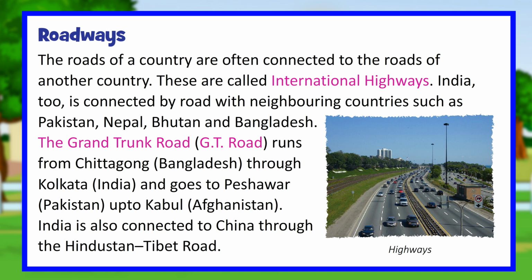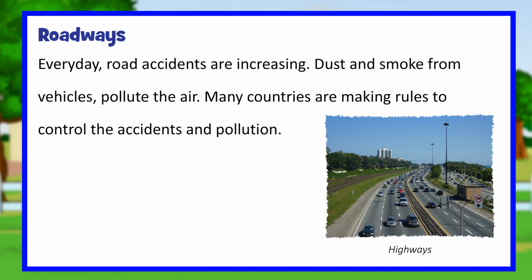The Grand Trunk Road, GT Road, runs from Chittagong, Bangladesh, through Kolkata, India, and goes to Peshawar, Pakistan, up to Kabul, Afghanistan. India is also connected to China through the Hindustan-Tibet Road. Every day, road accidents are increasing. Dust and smoke from vehicles pollute the air. Many countries are making rules to control the accidents and pollution.